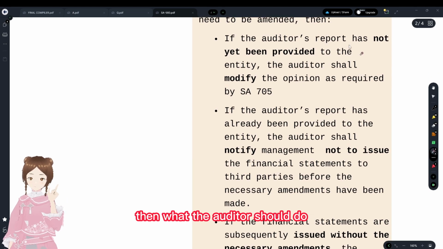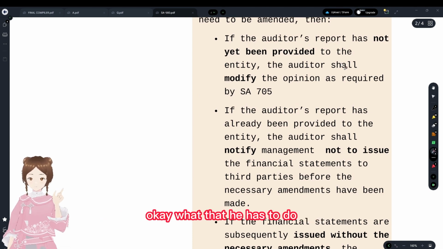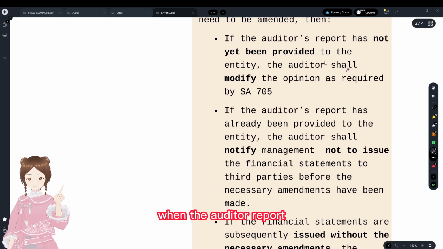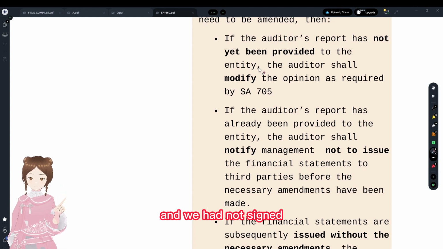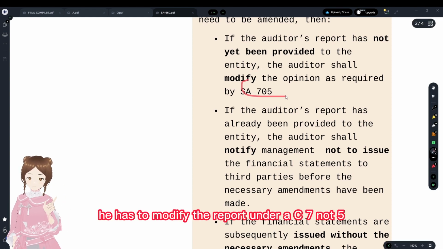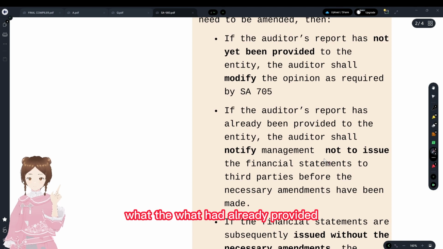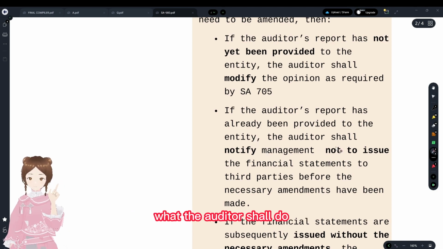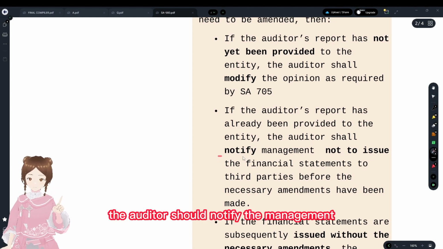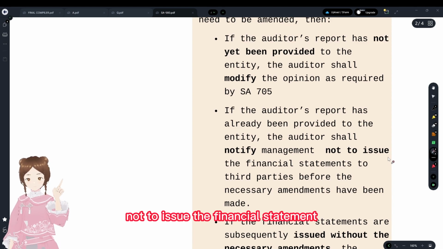Then what should the auditor do? If the auditor's report has not been provided, that is, it was not handed over to the management and he had not signed, what does he have to do? He has to modify the report under SA 705. If he had already provided the auditor's report to the management, the auditor shall notify the management not to issue it to third parties, not to issue the financial statements and all.